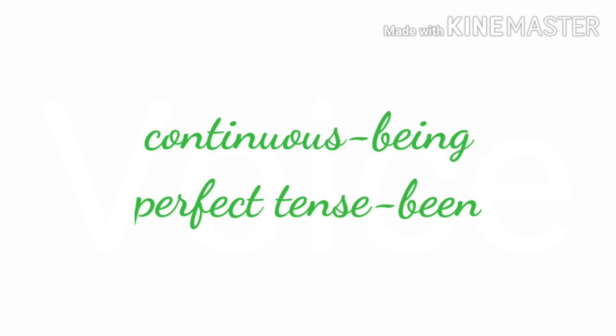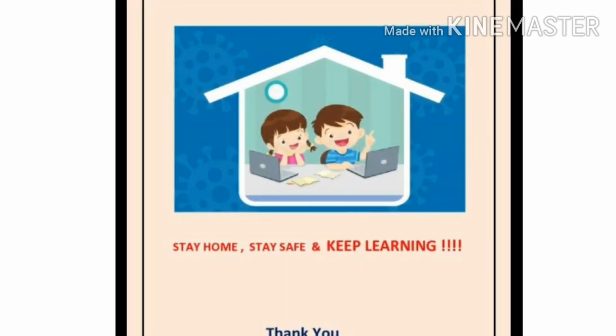Children, remember, in present continuous tense, we have to add the word being, B-E-I-N-G. And in case of present perfect tense, we add the word been. I hope this is clear to you. And remember, present perfect continuous tense has no passive form. It cannot be changed into passive form.